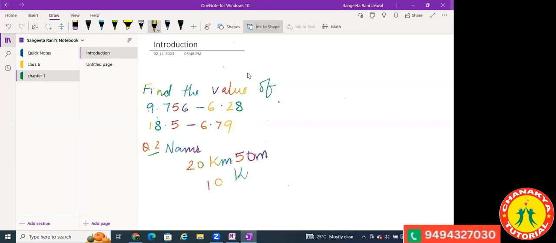Out of this, she travels 10 kilometer, 200 meters by bus, and the rest by auto. Put full stop. How much does she travel by auto?